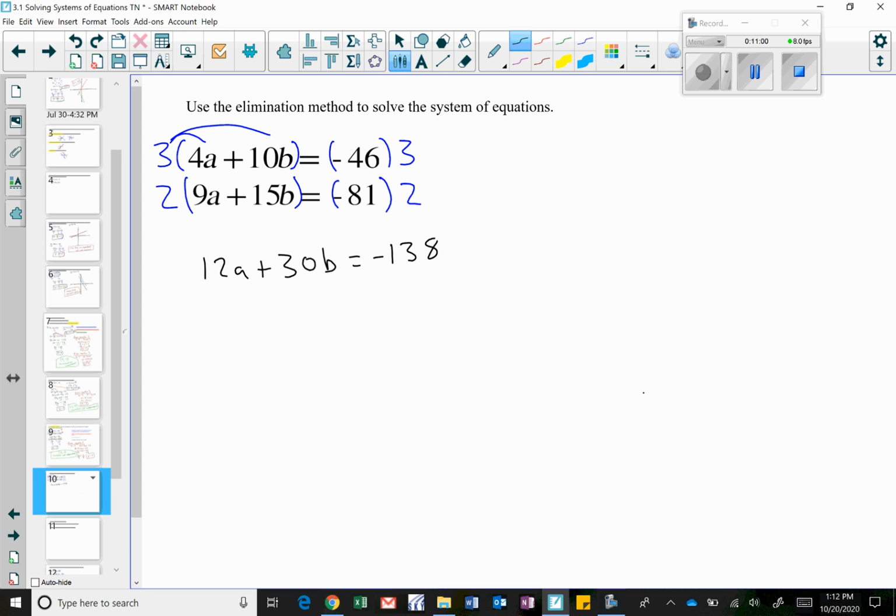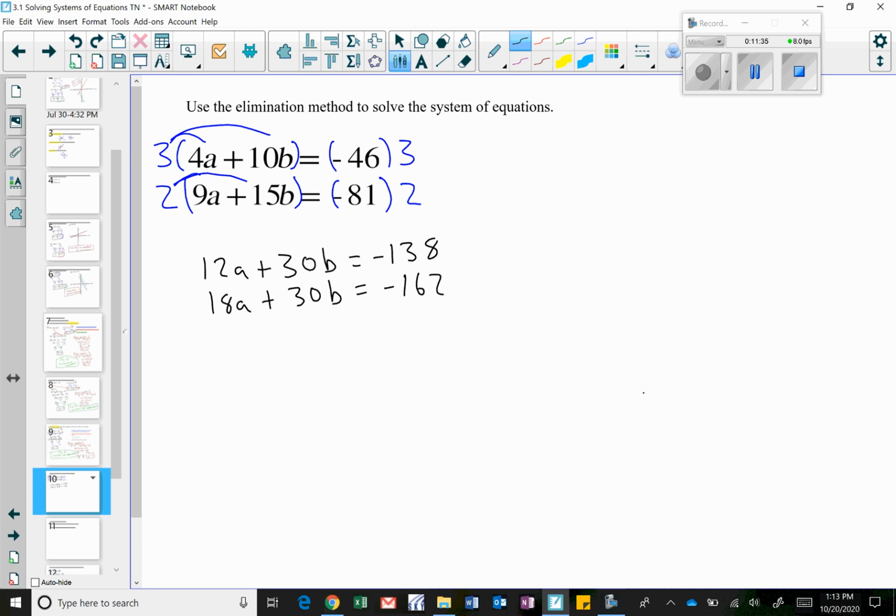On the bottom equation, I'm going to multiply everything by 2. And so, when I distribute that 2 through, the 2 times 9a is going to give me 18a, and the 2 times the 15 is going to get me a plus 30b, and that's going to equal negative 81 times 2. Negative 81 times 2 is going to be negative 162.